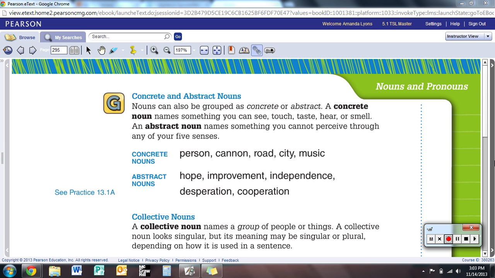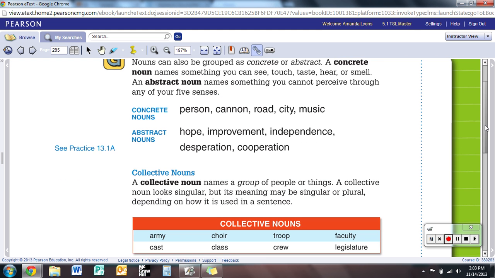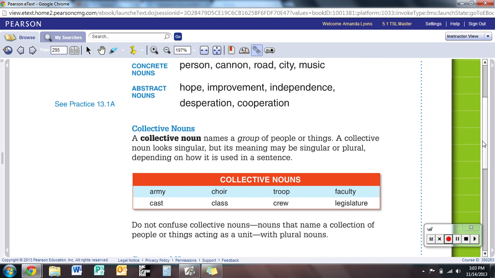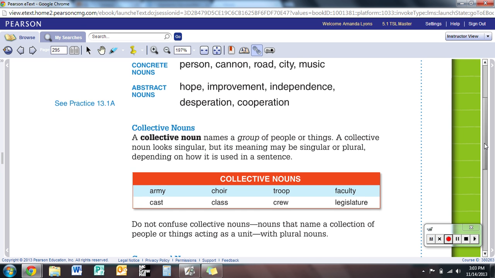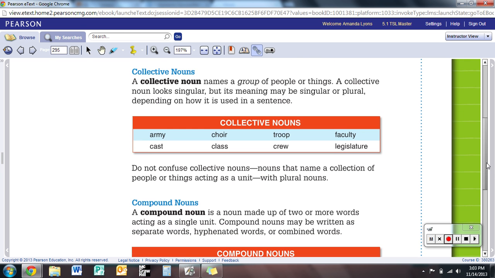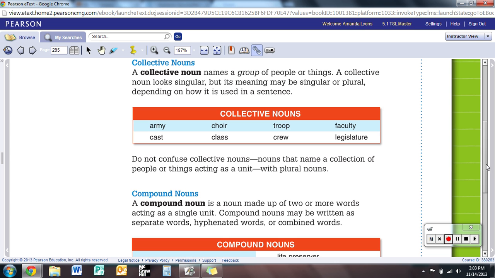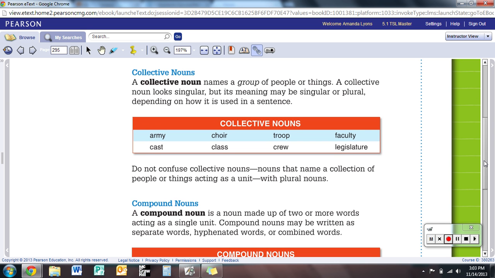Now, going into the next two categories, you're going to be looking at something I believe is new to you, and that's called the collective noun. It says a collective noun names a group of people or things. We have special names for certain groups of people or things.